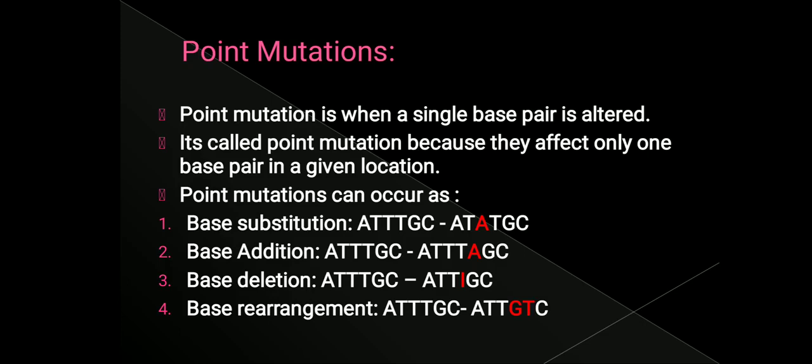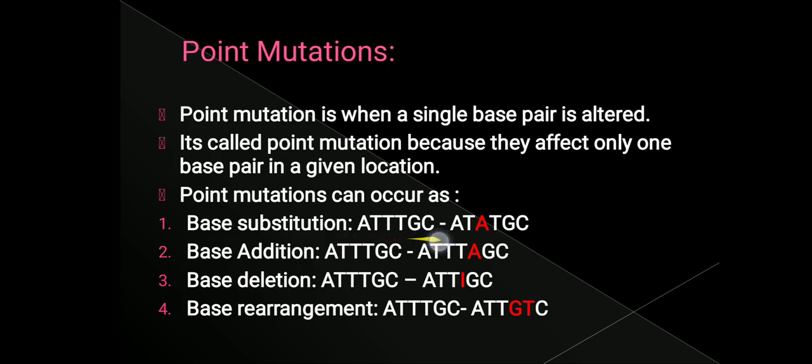Point mutation can occur as base substitution, base addition, base deletion and base rearrangement. Here base means the nitrogenous bases, A, T, G, C. Let us see base substitution with an example. Here you can see A, T, T, G, C, A, T, T, T, G, C, which is a sequence.